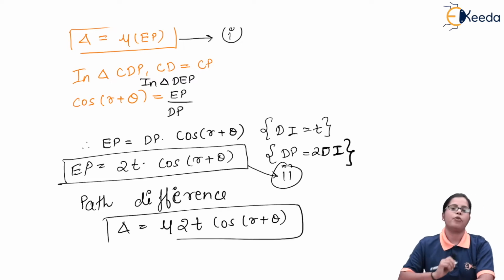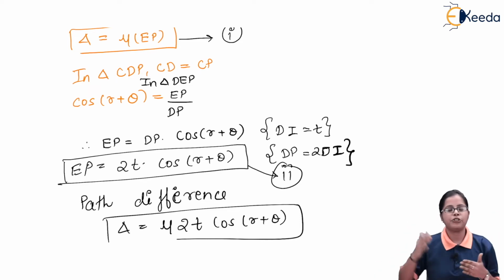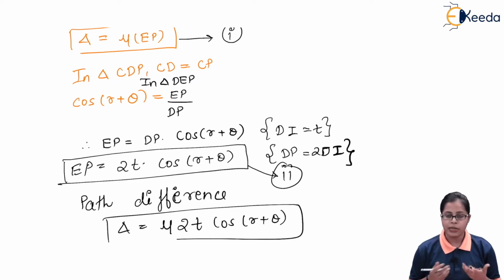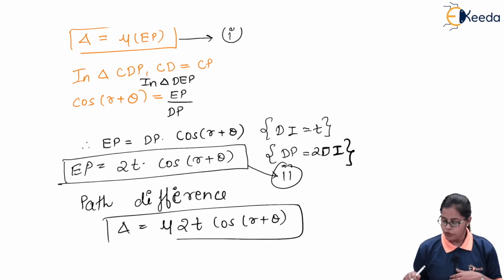So using the diagram of the wedge shape film, the rays which are incident are partially reflected, and the two rays considered, BR1 and DR2, give me a path difference of 2 mu t cos R plus theta.